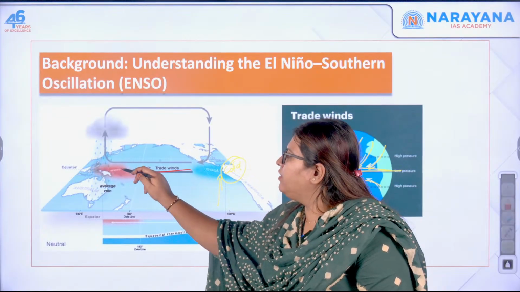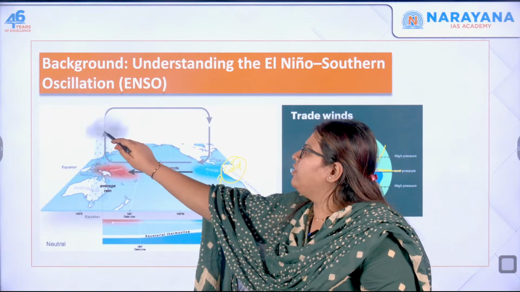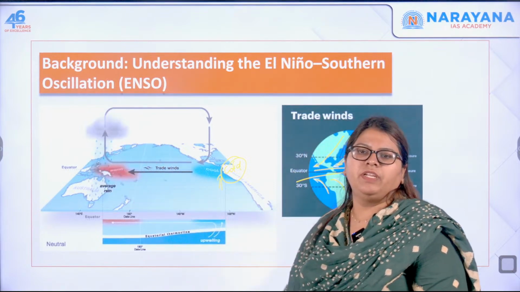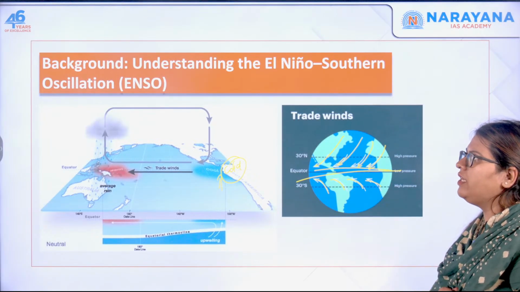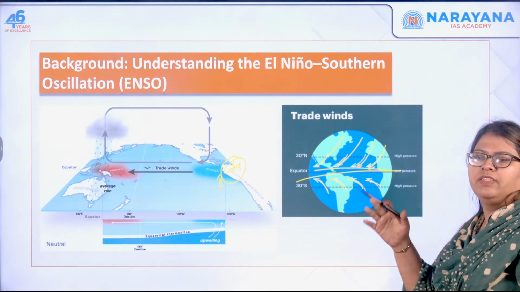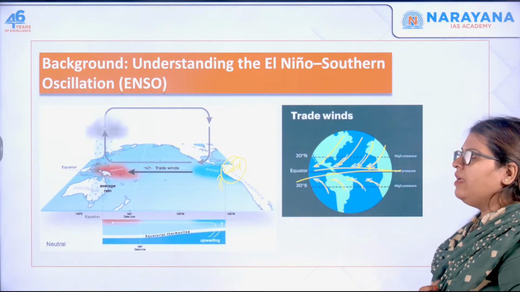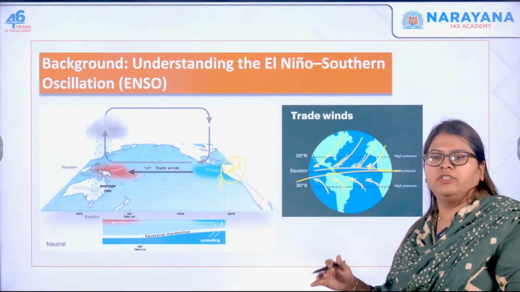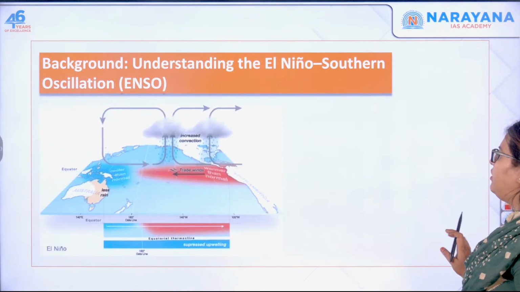There is low pressure over here. So air rises, then there is cloud formation and there is precipitation in this particular area. Okay, so that is why Australia gets rainfall, whereas this place remains comparatively cold. And there is high pressure over here. So this is a neutral condition, but then when this intensifies further, let us see what is going to happen.